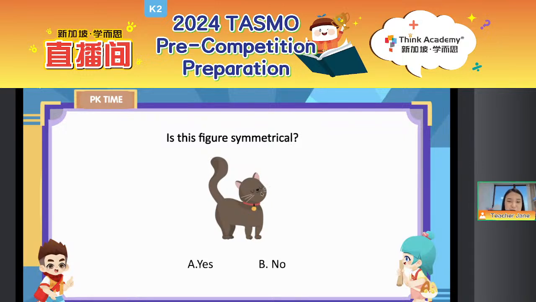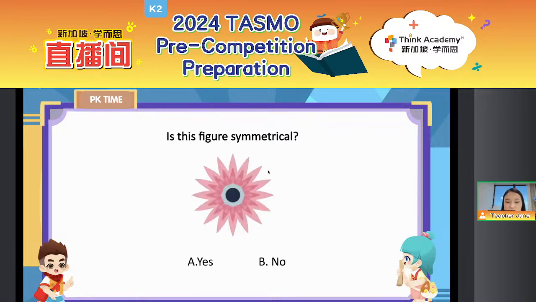This cat is very obvious. This is not symmetrical, right, everyone? And then as for this flower, this is symmetrical, right? So we can see, as for this question, we can fold it along this line. We can get it is symmetrical, or we can also fold it another way. What about this? Also symmetrical, right? So here we can see probably a symmetrical picture. We will have a lot of different ways to fold it, okay?